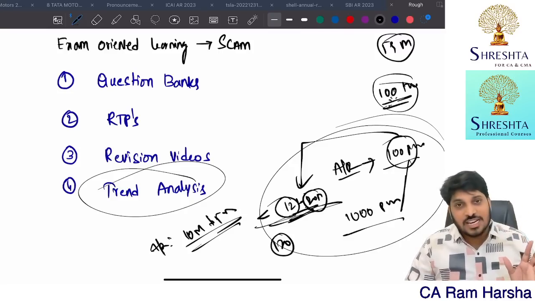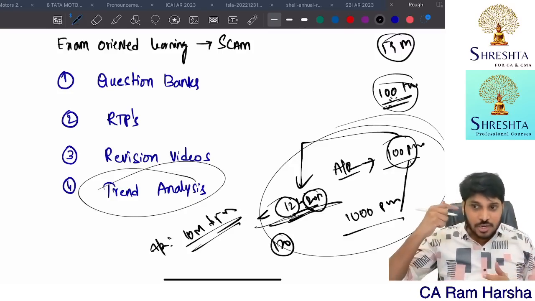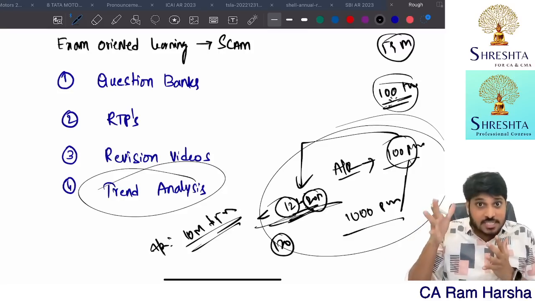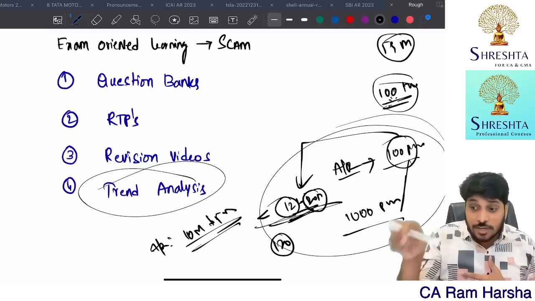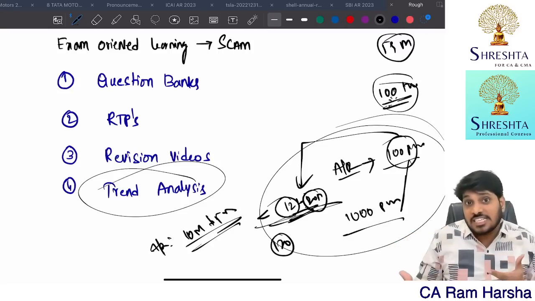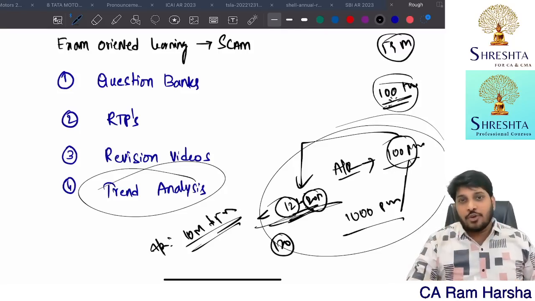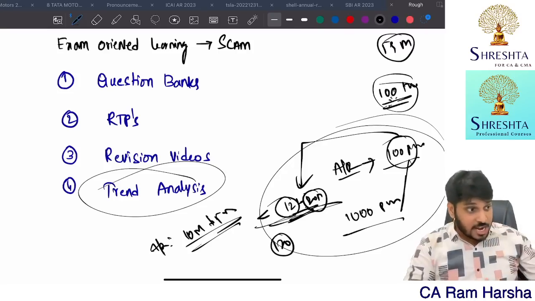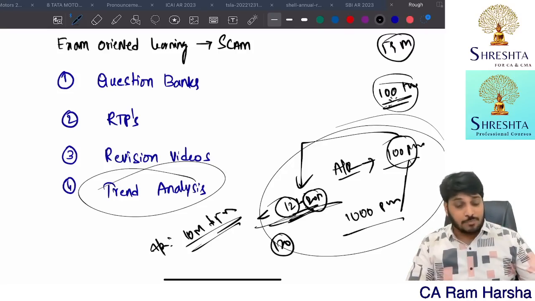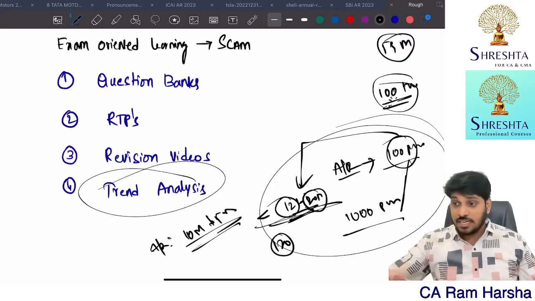Don't follow the trend analysis and all. Every time the person who is setting the paper, if in his mind he feels so and so topic is very good to be tested, he will test that. He will not look at trend analysis. See, suppose if I give you a chance to set the question paper for the upcoming exam, what will you do? Will you open trend analysis? Every attempt, what chapter they are testing, will you pick up that chapter and test from that chapter?